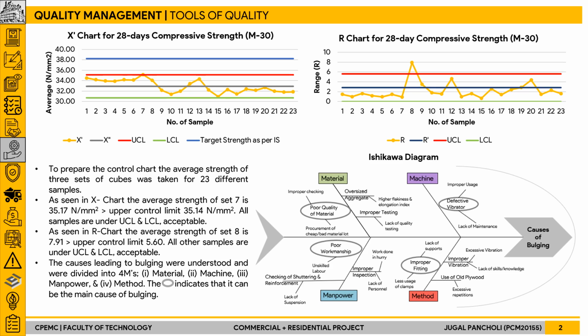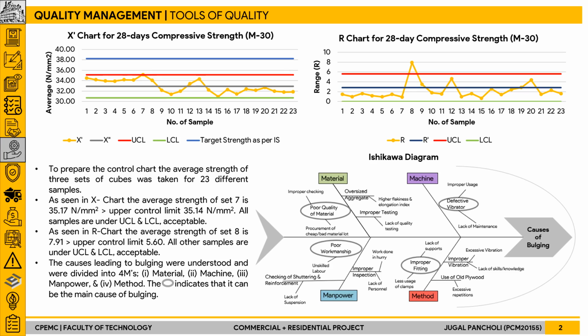So after the analysis, it was observed that in both the X bar chart and R chart, only one sample was exceeding above the upper control limit. Apart from that, all the samples were well within the control limits.